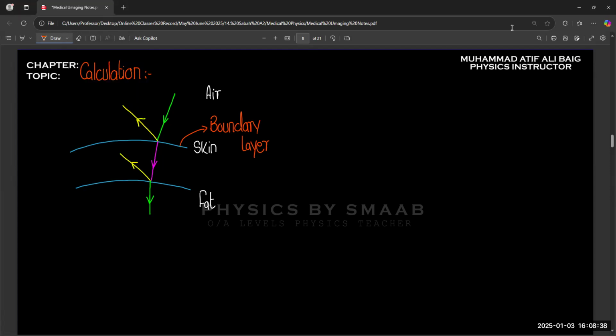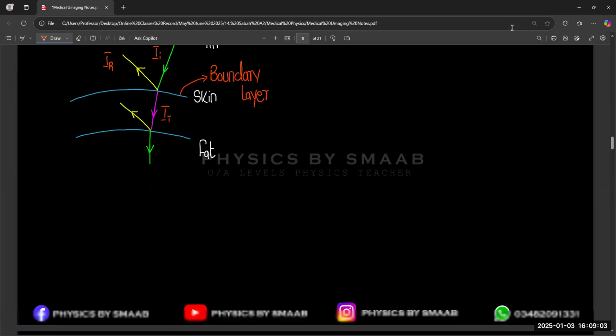So initially, this is the intensity which is entering into the skin, and this is transmitted, and this is reflected. In the same way, it continues on the other boundary layer. Then we use a term, specific acoustic impedance, represented by Z.